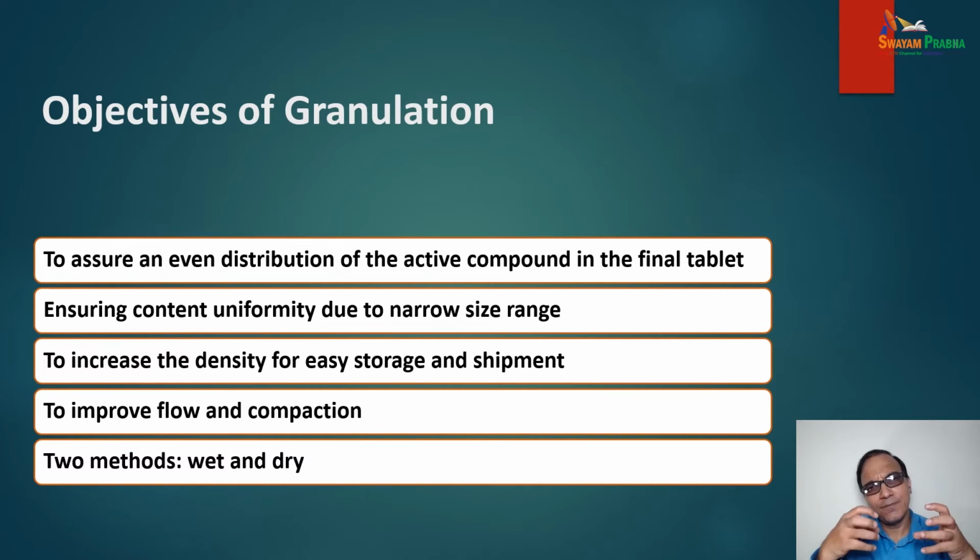If you do not go for granulation, the mixing issue will be there, drug content uniformity is going to be affected, the flow process will be affected, and thereby your complete manufacturing process will be hampered if the granulation process is adversely affected. So there are two methods, wet and dry.